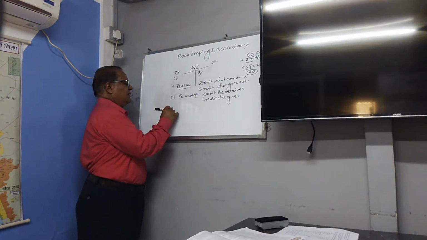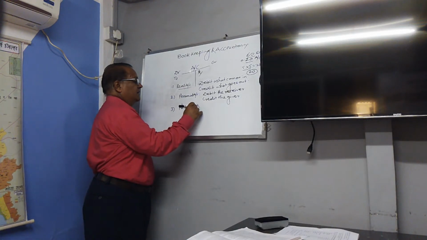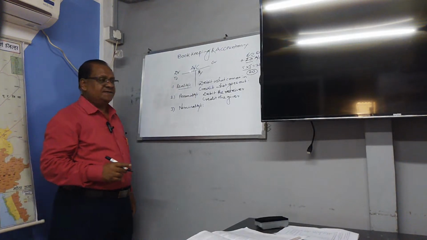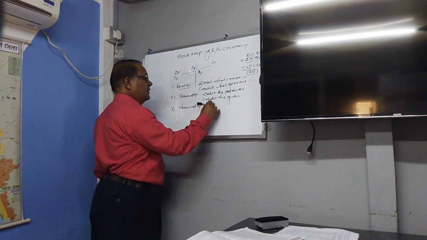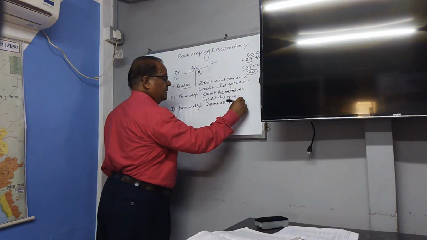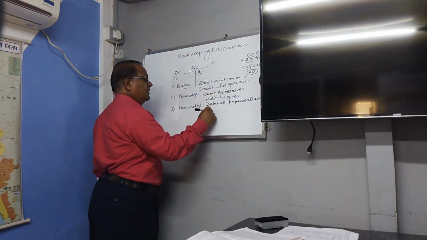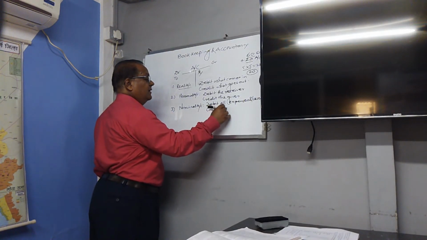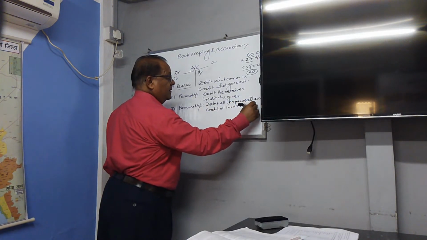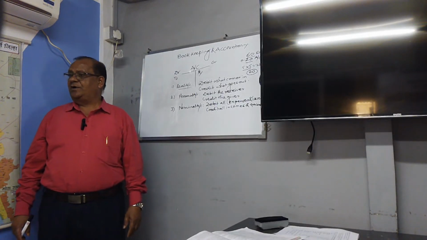And thirdly, nominal account. It will be debit all expenses and losses, credit all incomes and gains. So these are the golden rules.